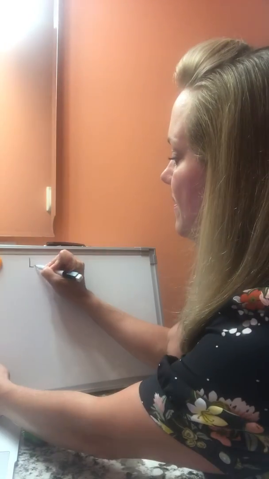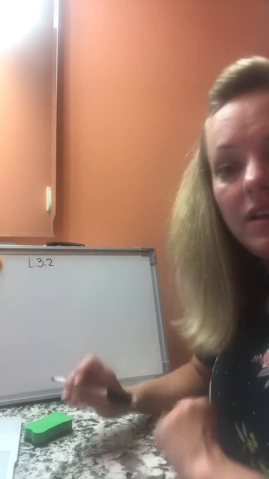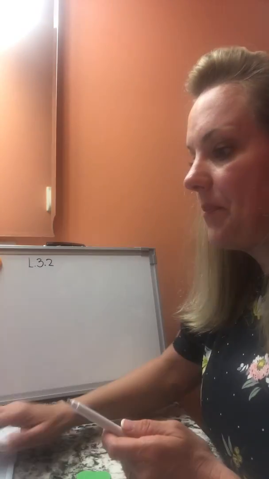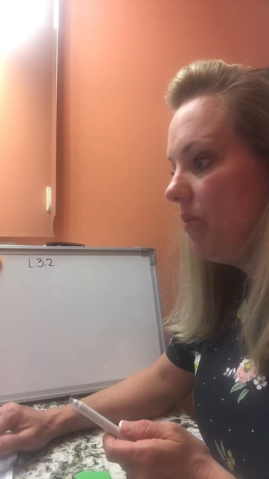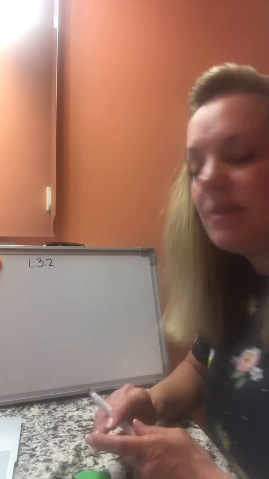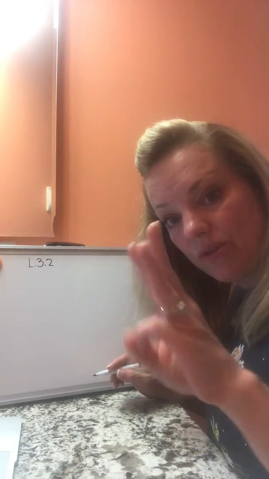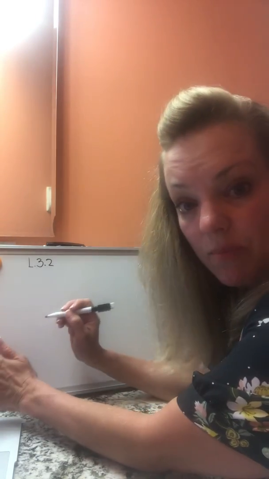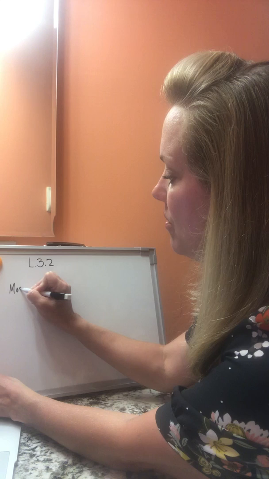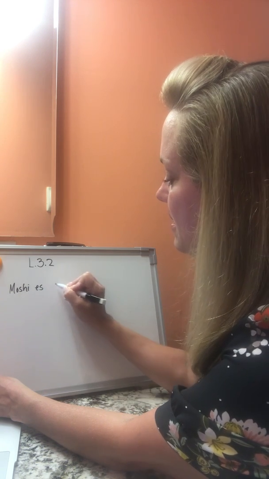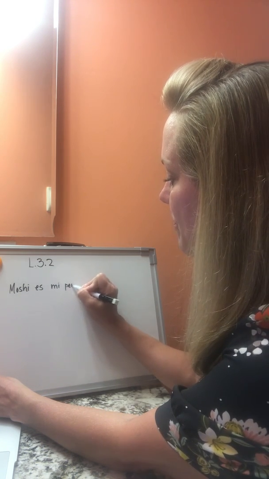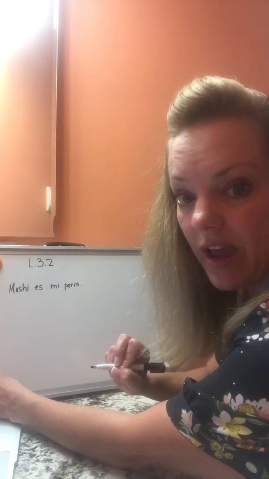Okay, again, this is Lección 3.2, okay? So, what we're going to do now is I want you guys to think about something. I'm going to give you some examples, okay? So try to look at the PowerPoints that I have up for Chapter 3. Look at the pictures of my dogs, okay? So I have 3 dogs if you look in the picture, right? So I have the black dog, okay? That's Moshi, okay? Moshi es mi perro, okay?